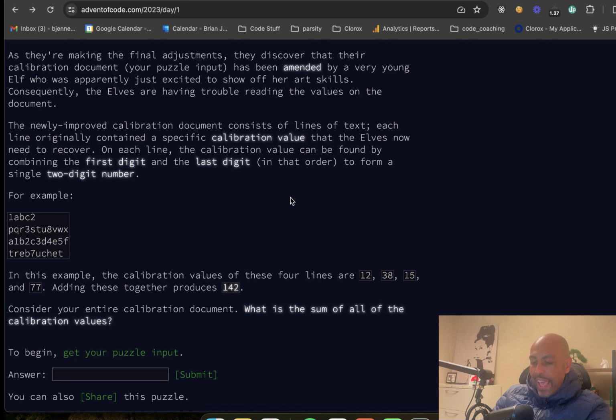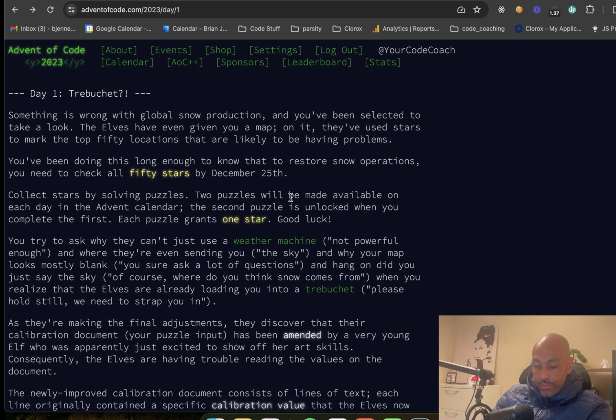Let's do a little bit of Advent of Code here. This is a great site, a great set of challenges. Way better, in my opinion, than doing LeetCode. And it kind of mimics the style of interview that you can expect to get as a software engineer, especially if you're going for, well, actually going for any role, to be honest. I think these are just a great set of questions.